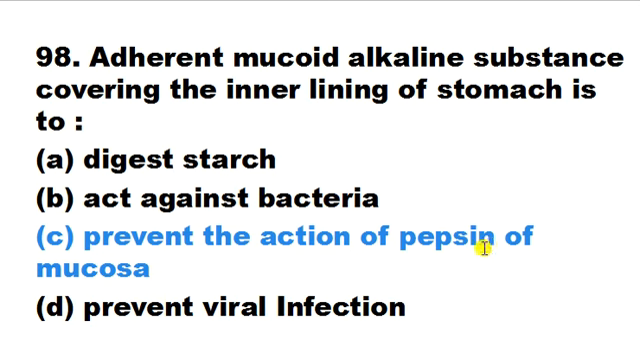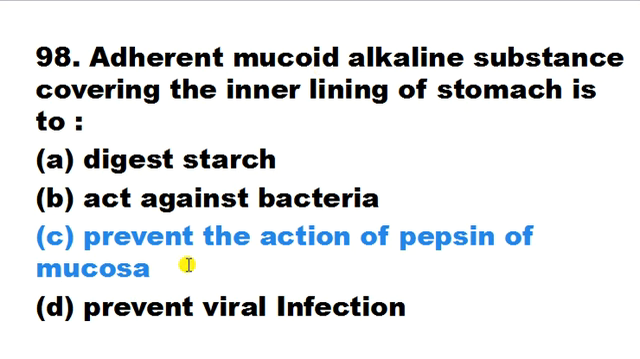So here it protects the lining from acid and from the action of pepsin. So here we can simply say adherent mucoid alkaline substance actually covers the inner lining of the stomach because it protects it from the pepsin. It protects the inner lining of the stomach from the pepsin enzyme. So it is very necessary.